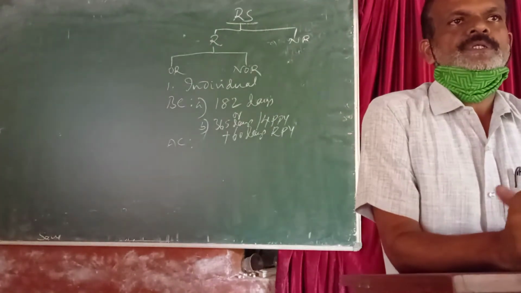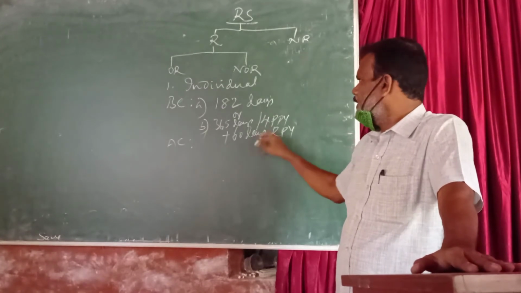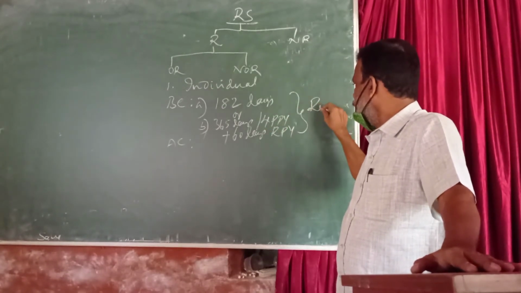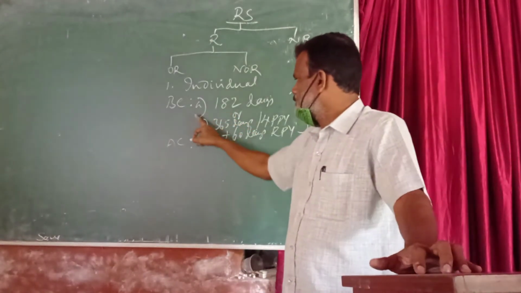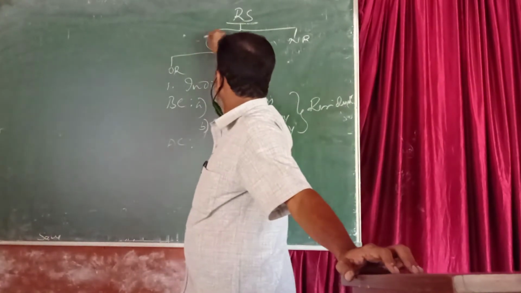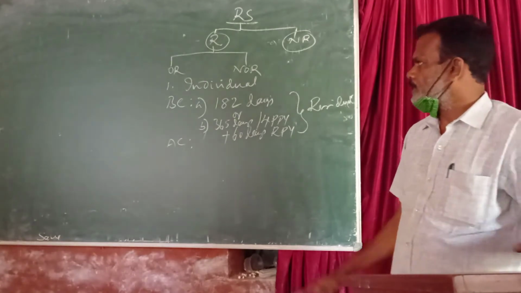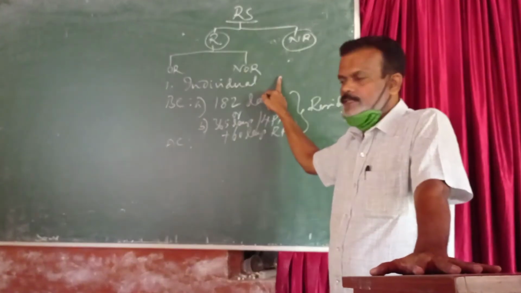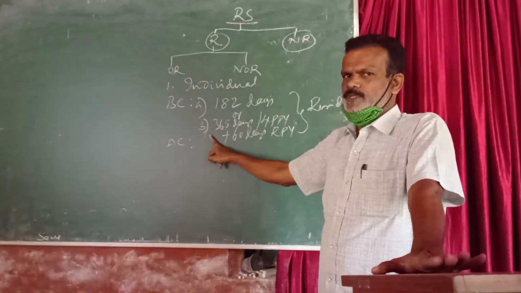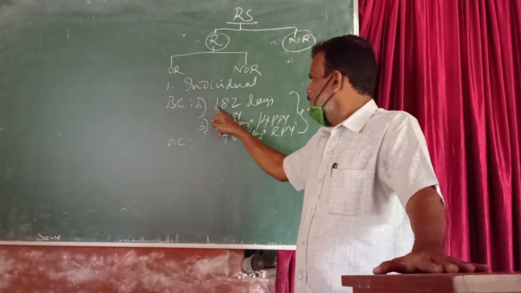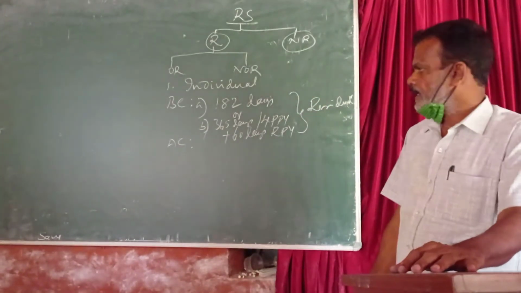If any one of these conditions is satisfied, then he becomes a resident. If the basic conditions are not satisfied, then he will become a non-resident. So to become a resident, an assessee has to satisfy any of the basic conditions. If none of the basic conditions is satisfied, then he will become a non-resident.